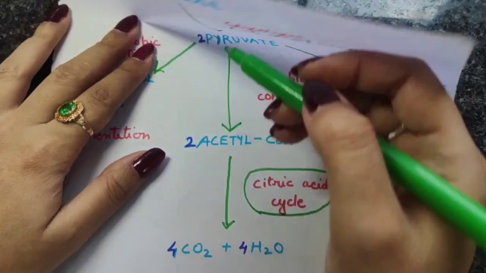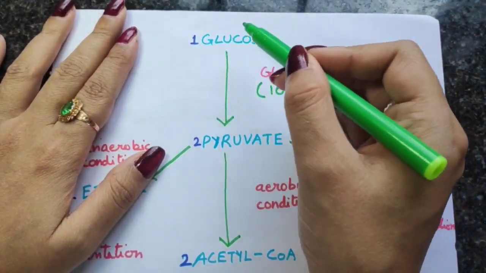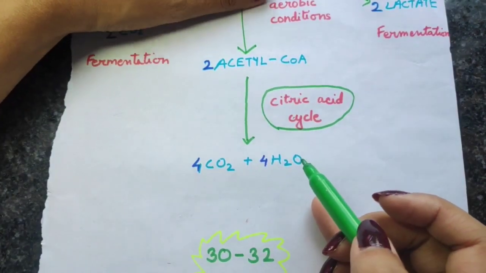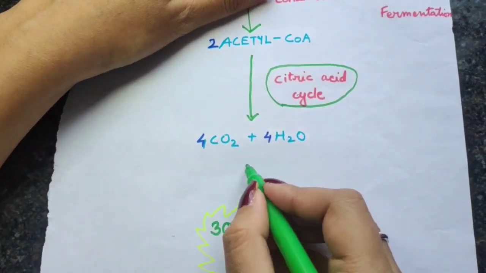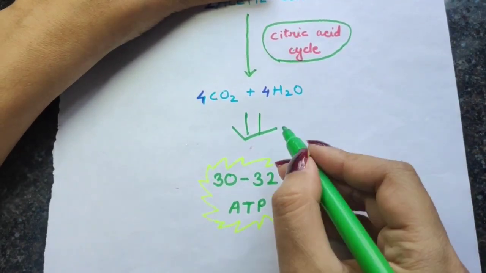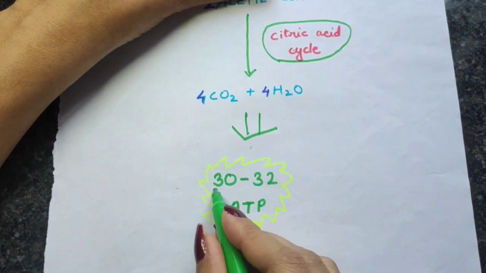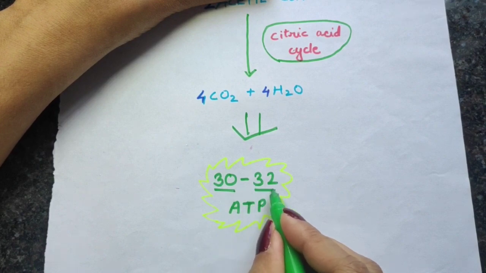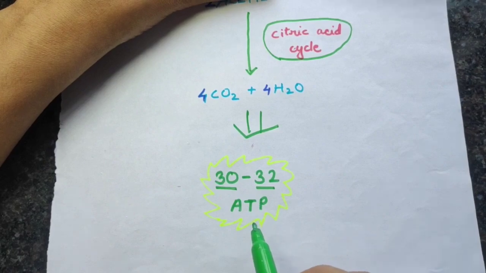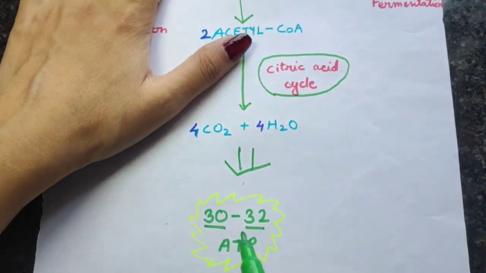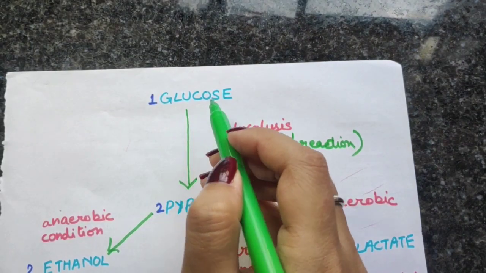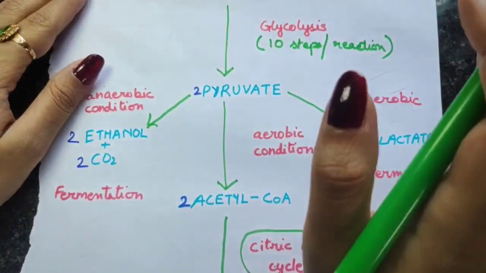And after this entire process, that is after the glucose has been finally broken down into carbon dioxide and water, this entire process will liberate a huge amount of energy, and that energy will be utilized to form about 30 to 32 ATP molecules. So 30 to 32 ATP molecules are made just by the breakdown of one single glucose. So this is how a cell acquires energy.